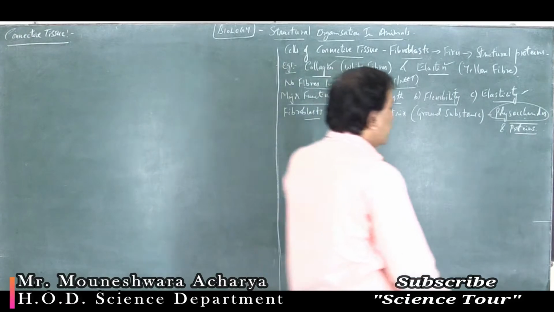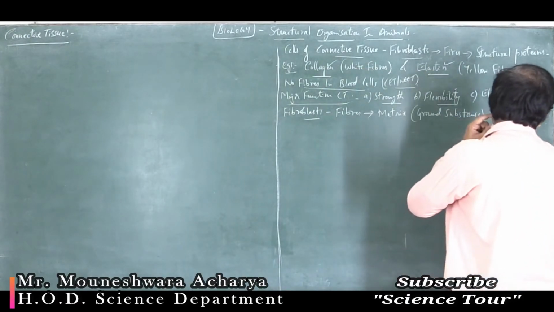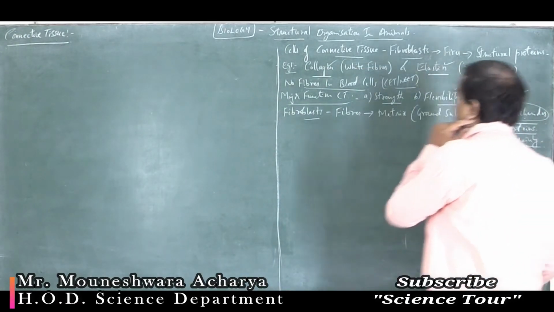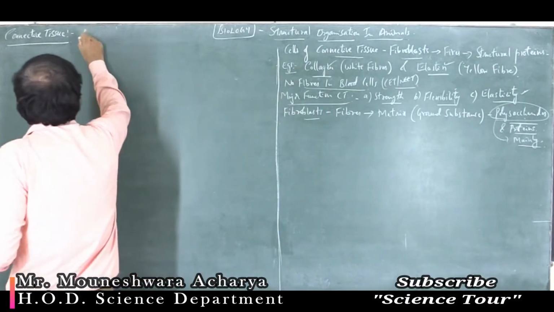The ground substance is mainly made up of polysaccharides. So we'll take the loose connective tissue.